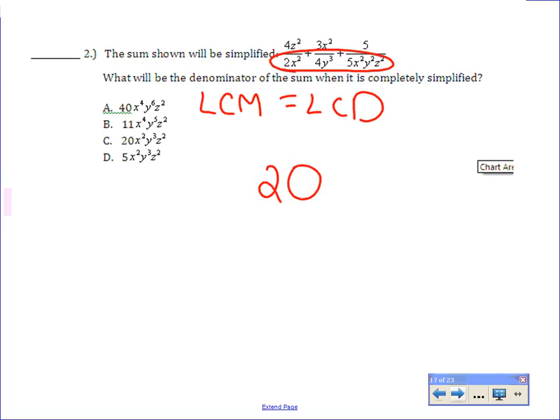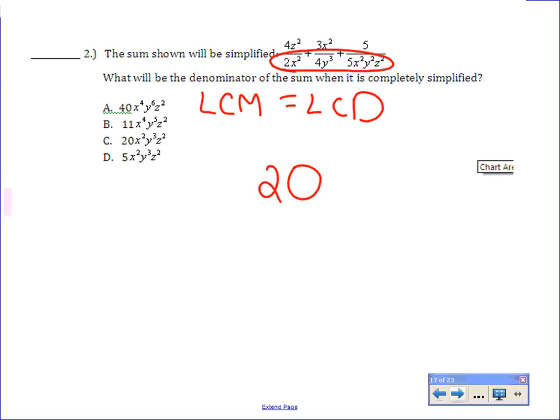If you have trouble with that, take the larger number and first ask yourself, do 2 and 4 go into 5? No. Then go to 10. 10 is not a multiple of 4. Then go to 15. 4 does not have a multiple of 15. Then go to 20.